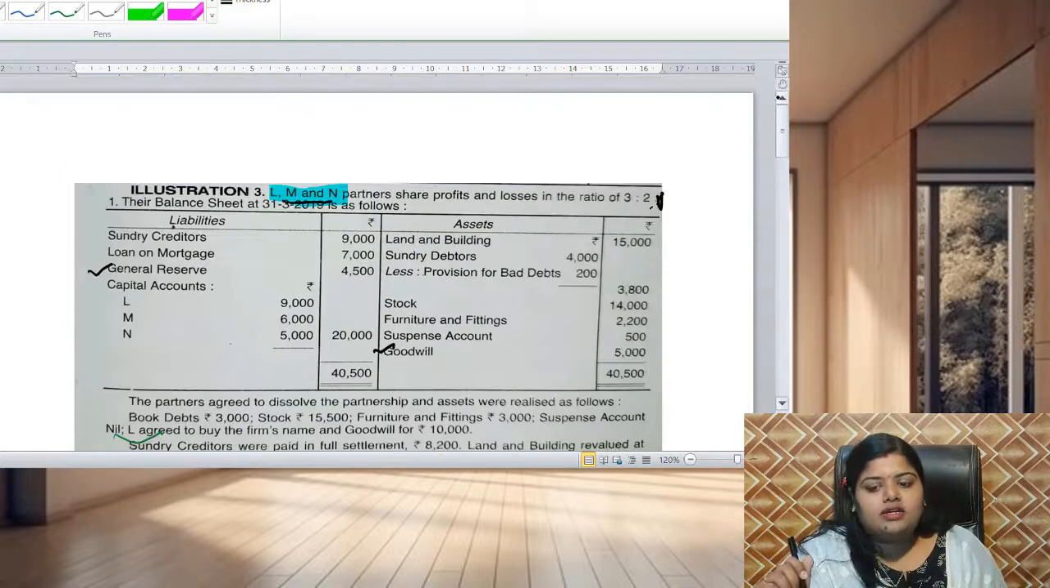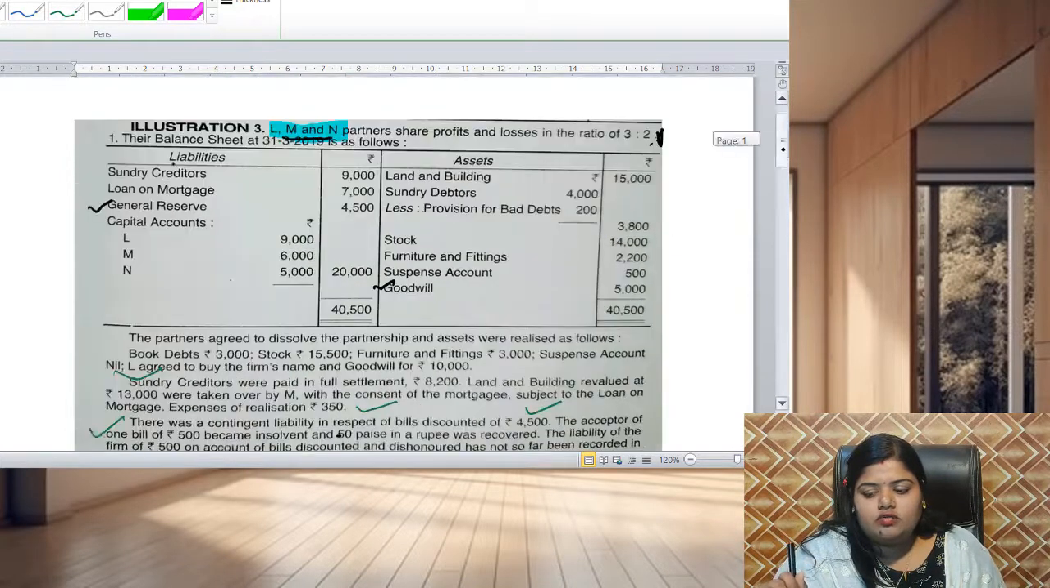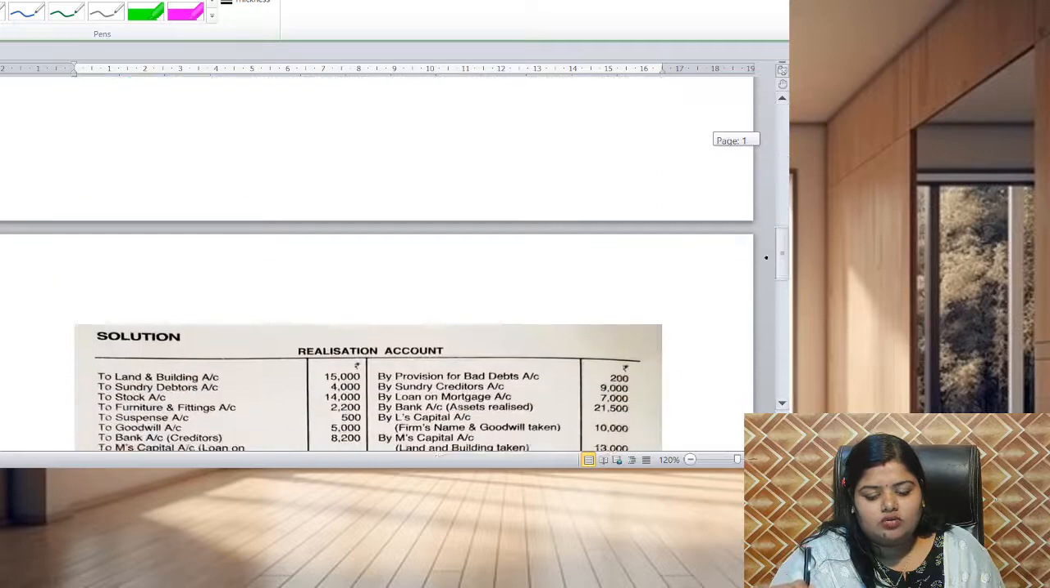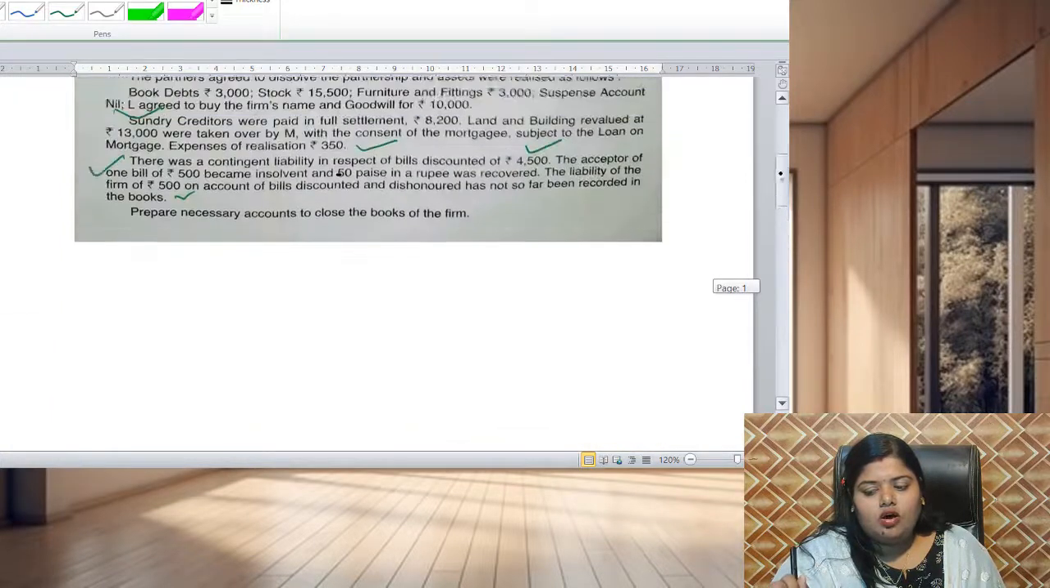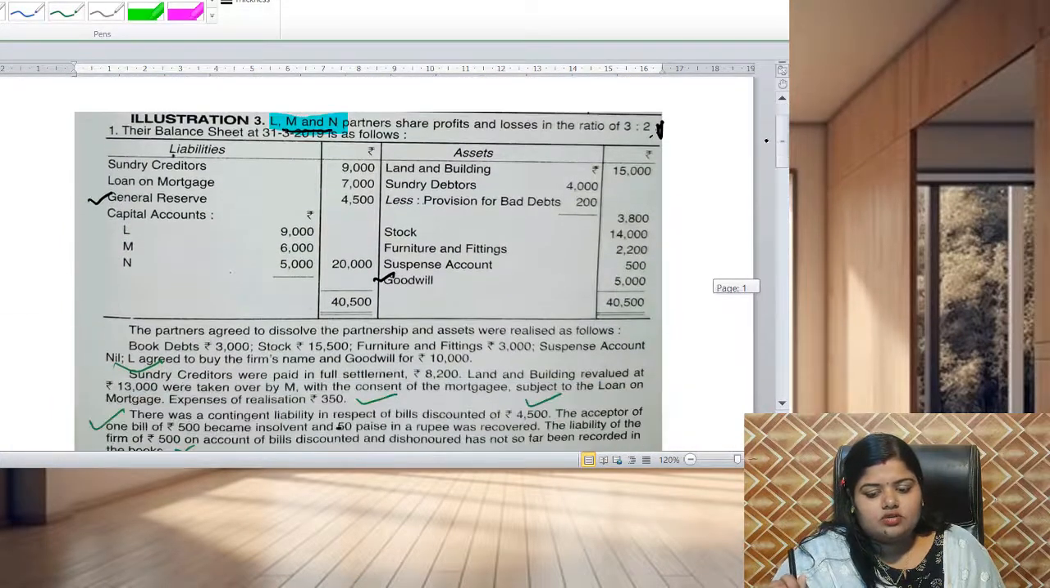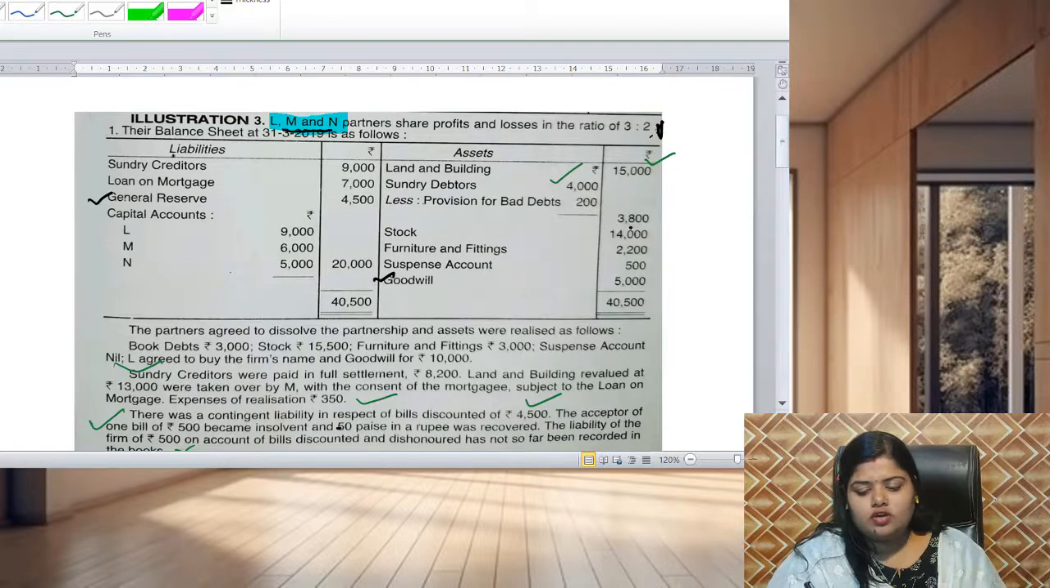So how will we treat it in the accounts? First of all, we will make the dissolution account, that is the realization account. In the realization account, first of all the assets should be transferred. So here the land is 15,000, the debtor is 4,000, stock is 14,000, furniture is 2,200. These all will be debited.